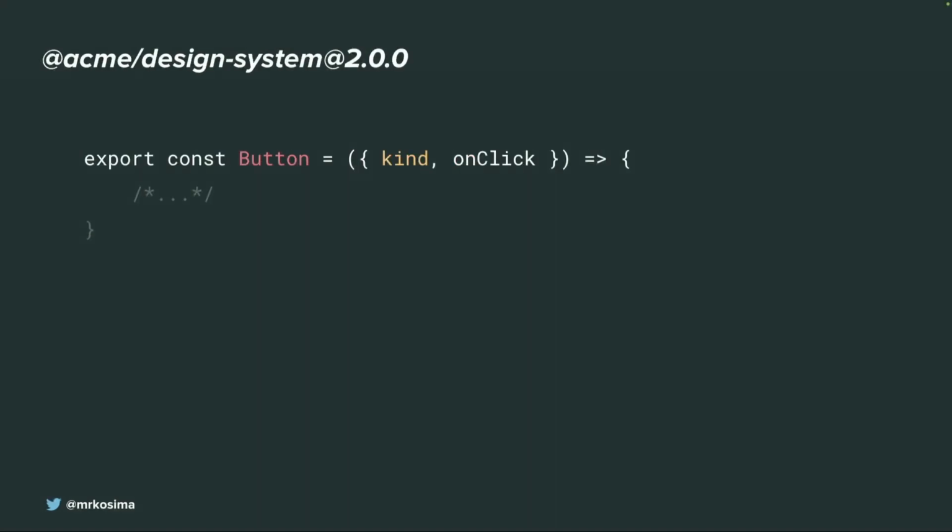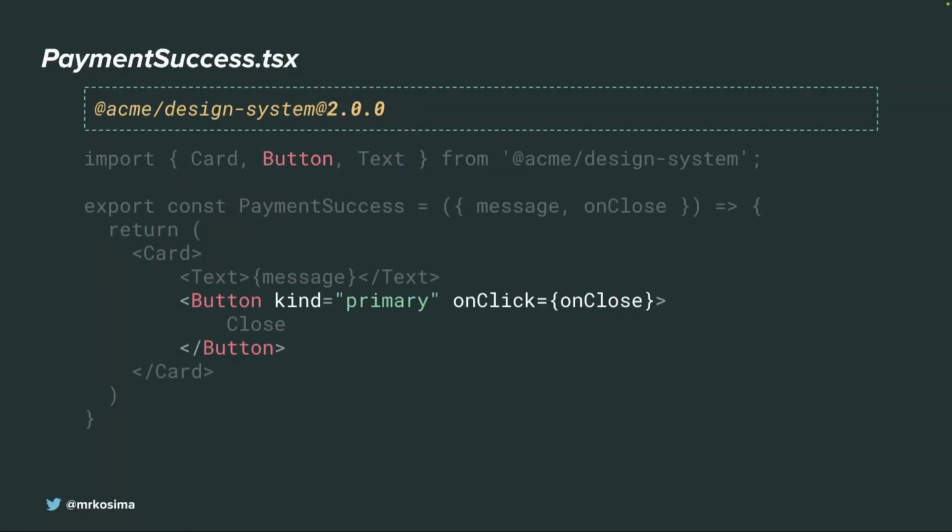We have a breaking change in version 2 of the design system. Instead of primary button, we now rename it to a generic button and provide a kind. So kind can be primary now or another kind. So this button expands on functionality.